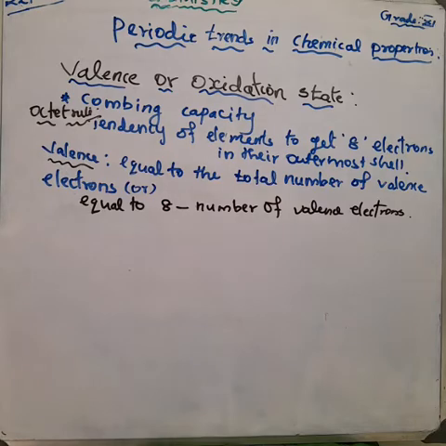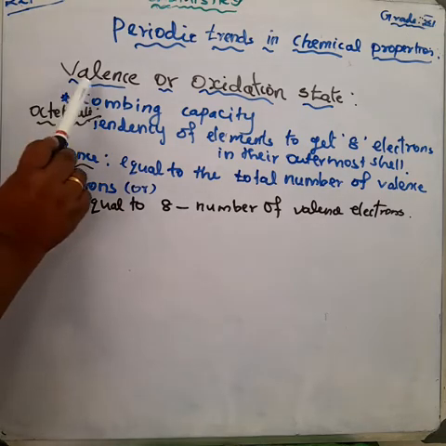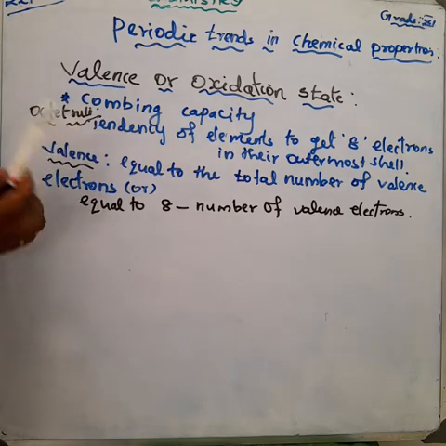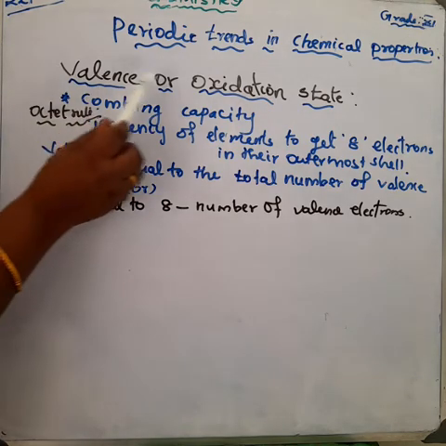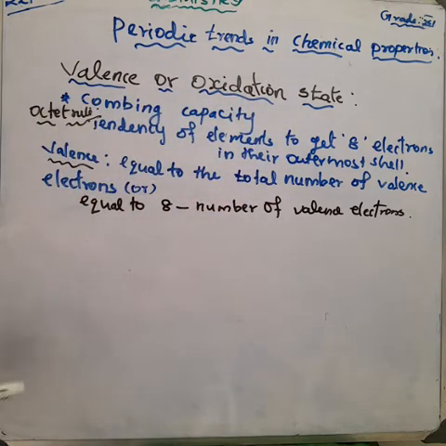Periodicity means certain properties of an element repeated at regular intervals of atomic number. That is called periodicity. So in this section, we will discuss chemical properties such as reactivity, valence, oxidation state, etc., which also show periodicity. And after that, we will also study the anomalous behavior of second period elements.